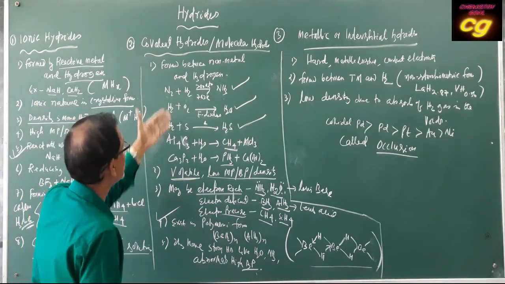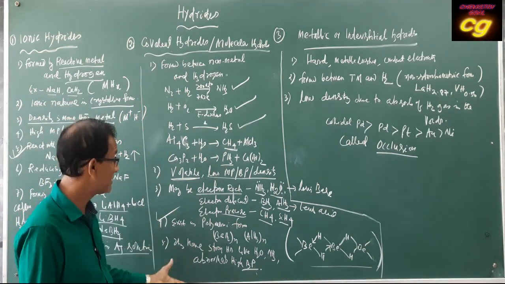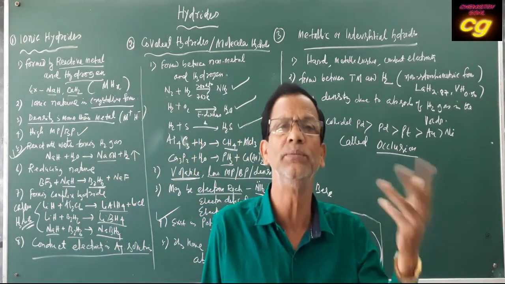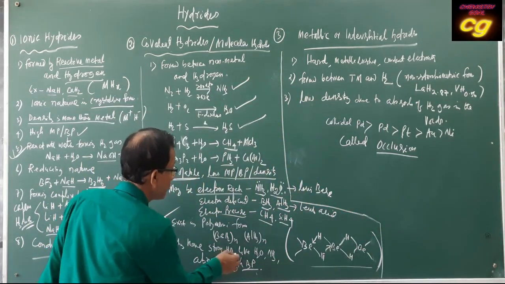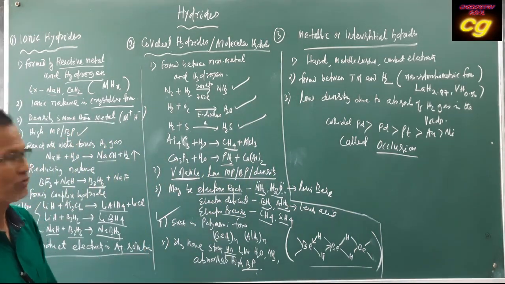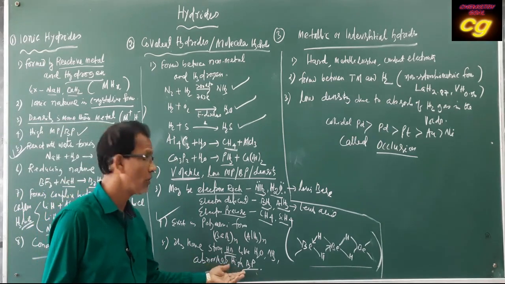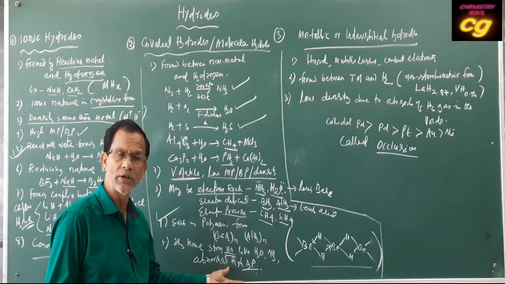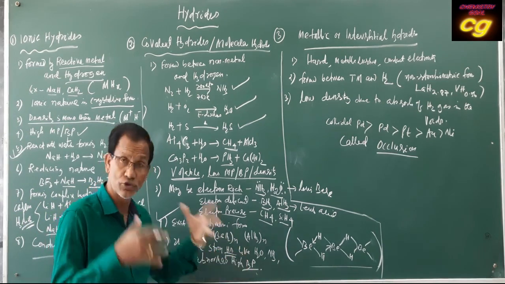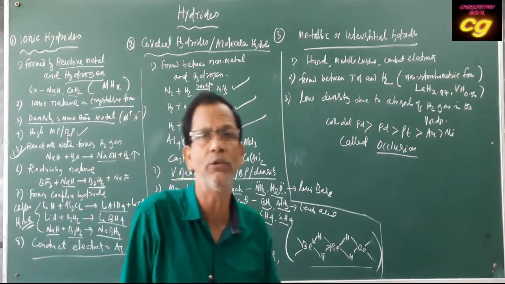Another important property of covalent hydrides is that they have abnormally high boiling points. These hydrides have a high boiling point due to strong hydrogen bonding between the compounds. You have already read about hydrogen bonding between water molecules and between ammonia molecules. The boiling point of water is high due to strong hydrogen bonding between water molecules.